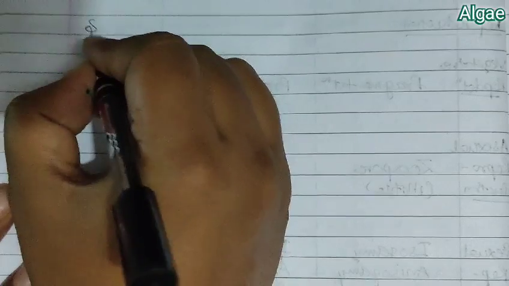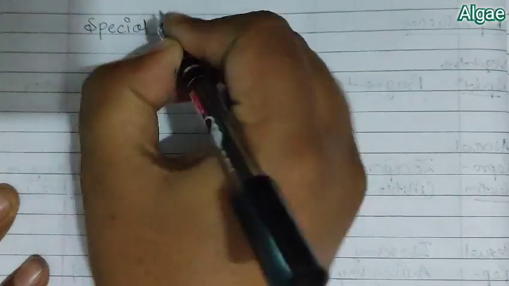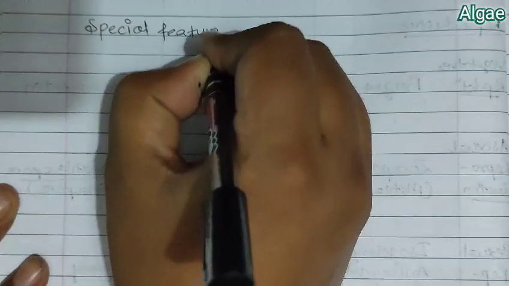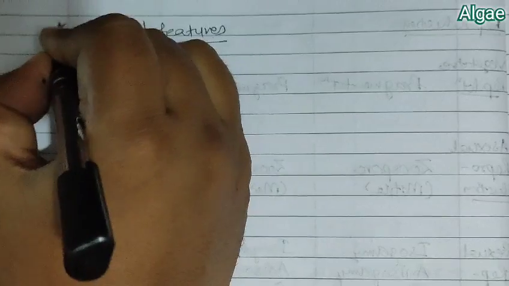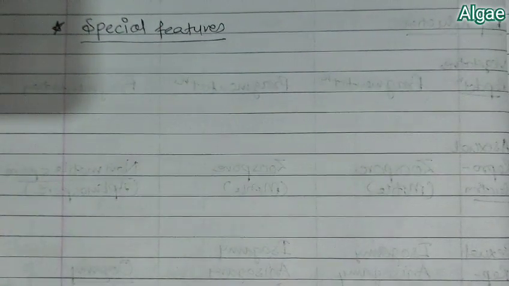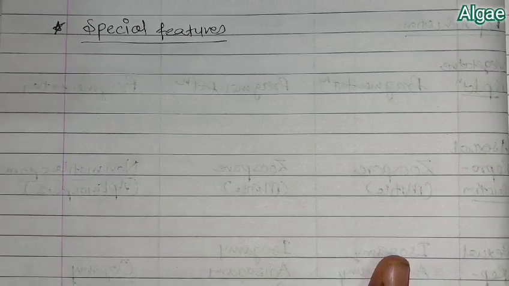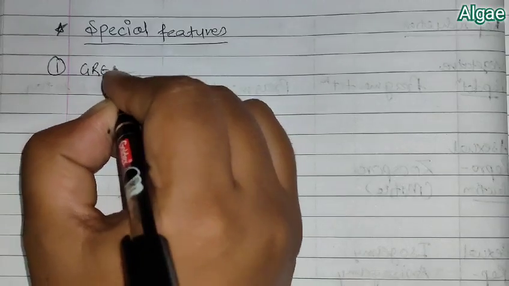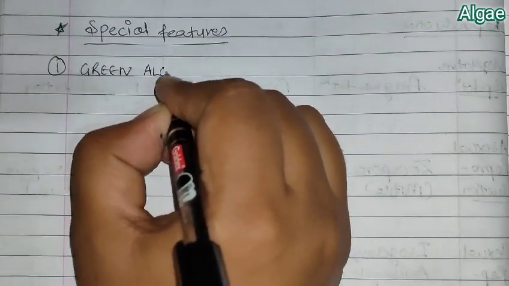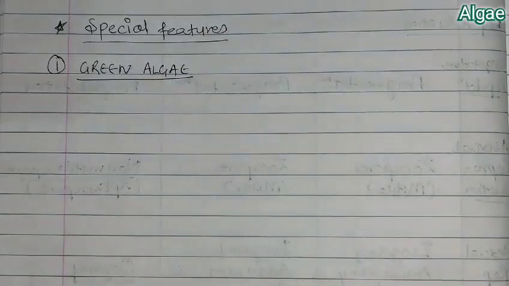Next topic that we are going to start is special features of these three algae, that is green algae, red algae and brown algae. Okay, we are going to talk about the special features. First we talk about the special feature of the green algae, that is Chlorophyceae.